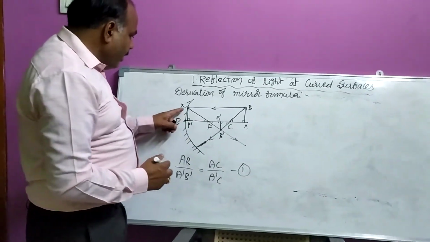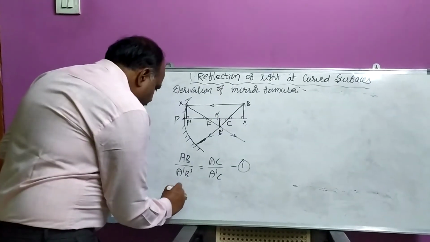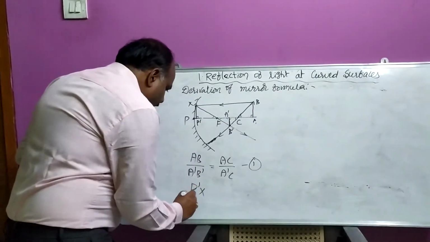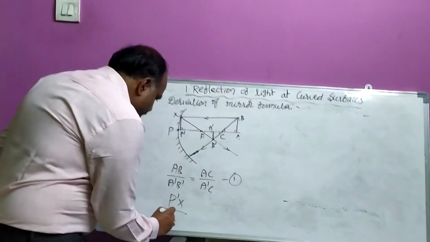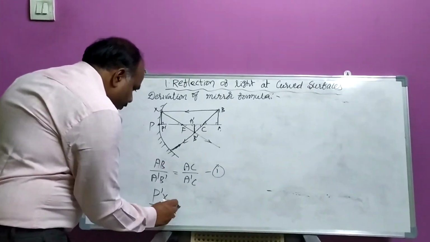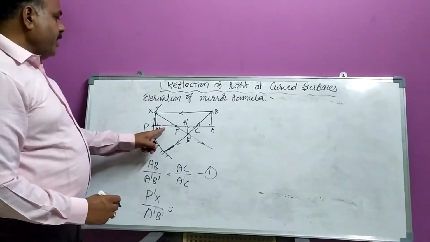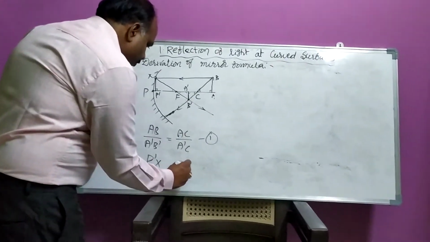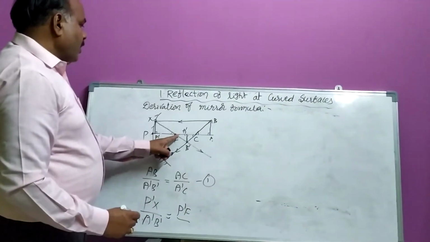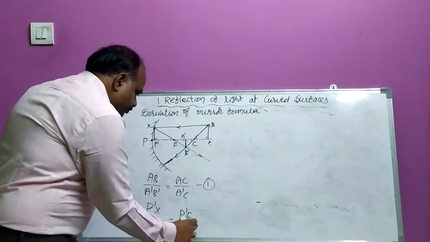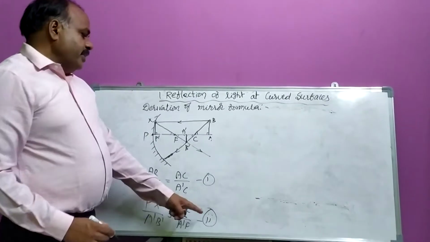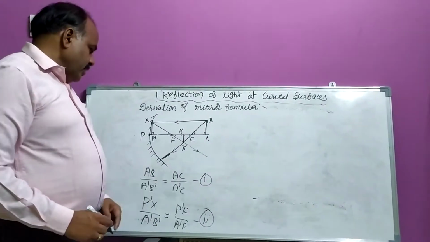So in that way, I write P dash X by A dash B dash is equal to P dash F by F A dash, or A dash F, both are the same. Let it be the second equation.